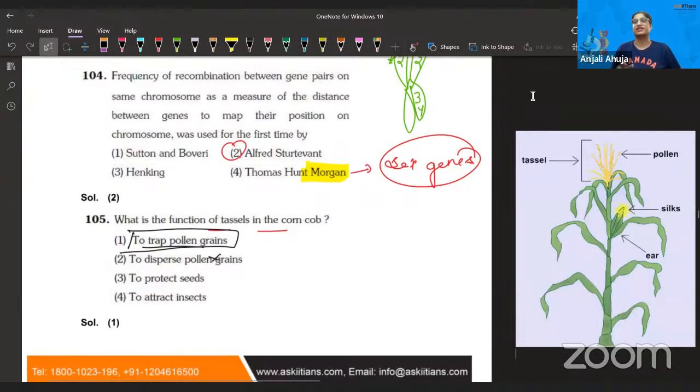Look at this diagram. The tassels are there helping with the pollen, and silks are also those structures which will later on grow to form the same structure. But anyways, guys, I think you understood the idea. This is how it is helping.